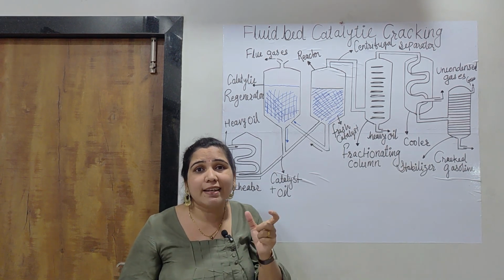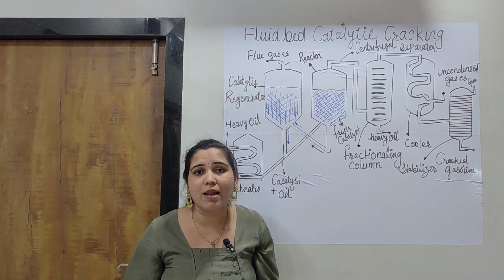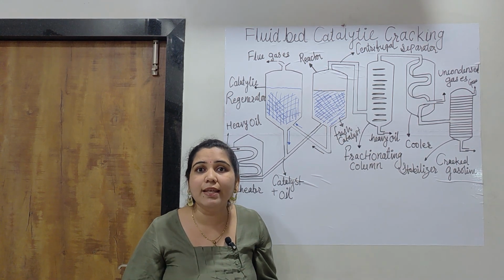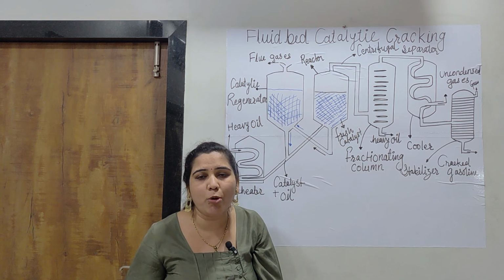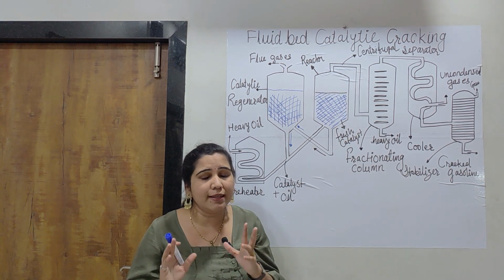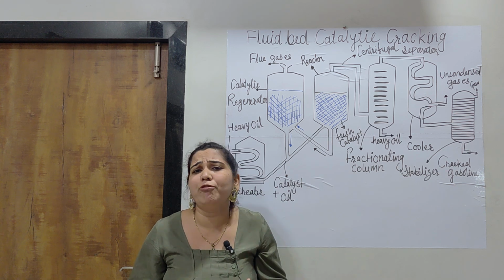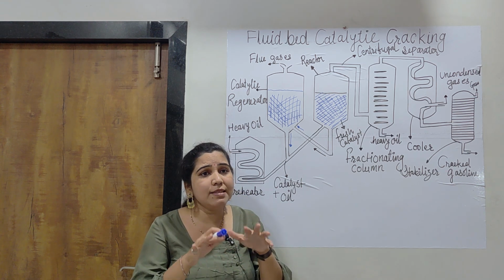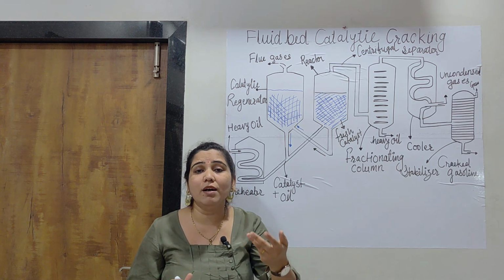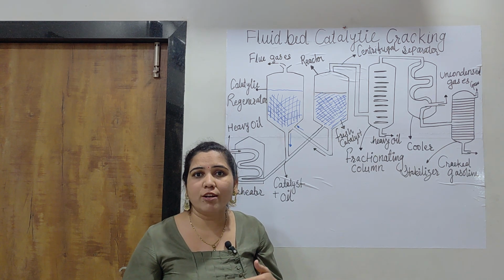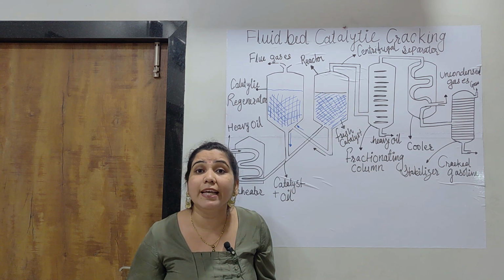Because the catalysts which are used, like the examples I just said, aluminum silicate, silica, bauxite, clay mixed zirconium oxide, are very finely ground, like a talcum powder, so they behave just like a fluid, or in some way behave like a liquid.